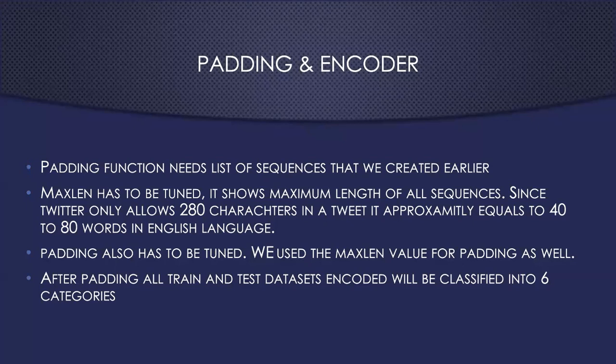Max_len has to be tuned. It shows the maximum length of all sequences. Since Twitter only allows 280 characters in a tweet, it approximately equals 40 to 80 words in the English language. Padding also has to be tuned. We use the max_len value for padding as well. After padding, all train and test datasets encoded will be classified into 6 categories.